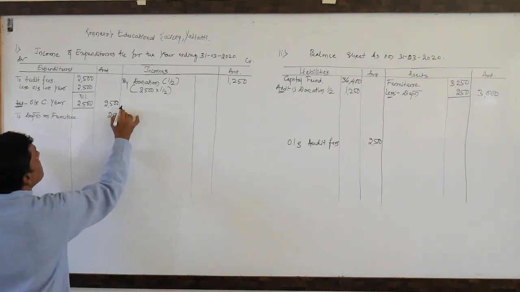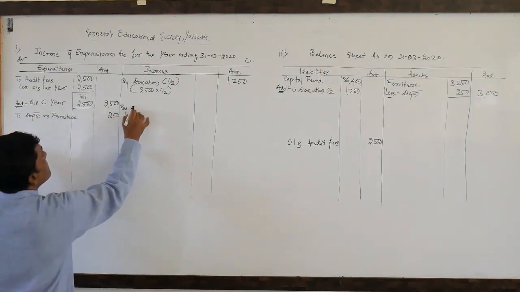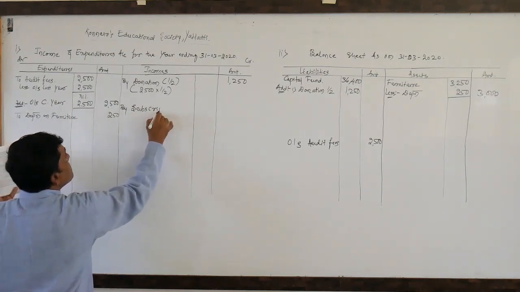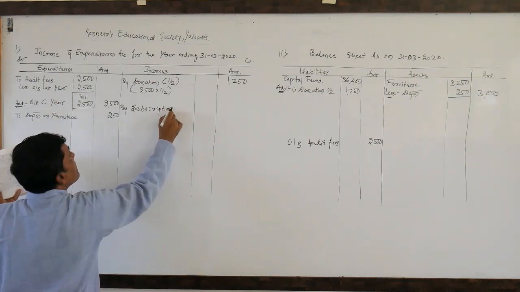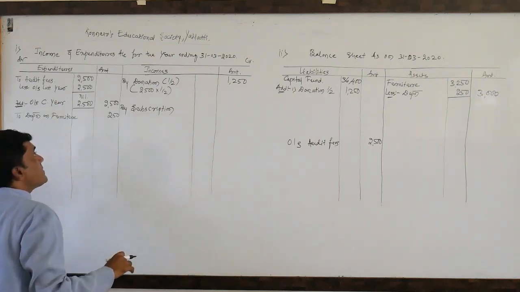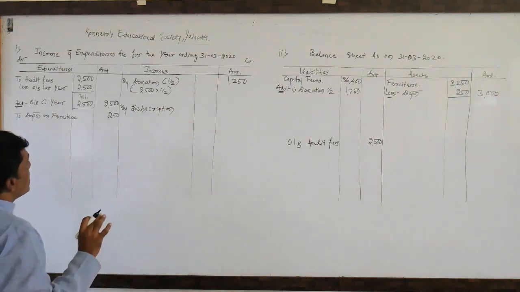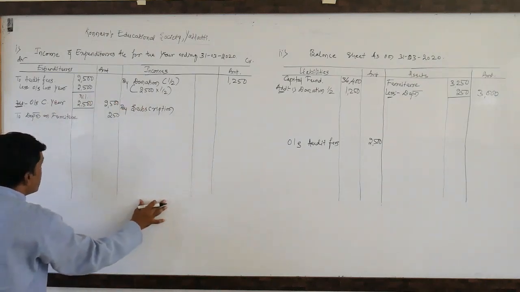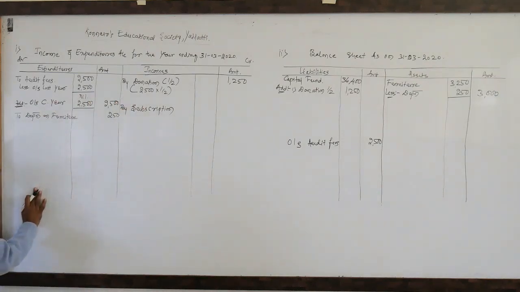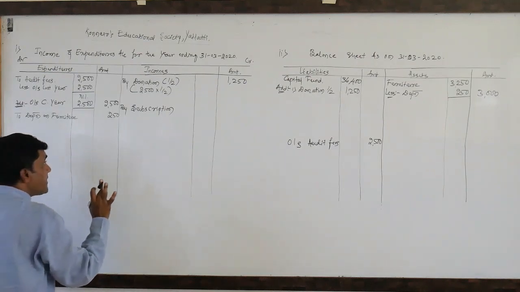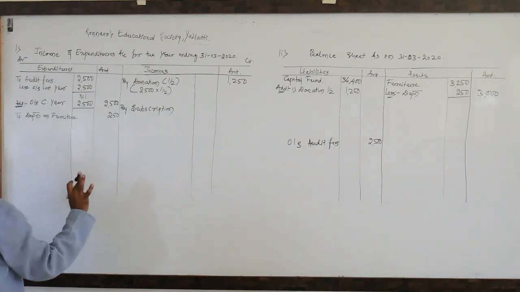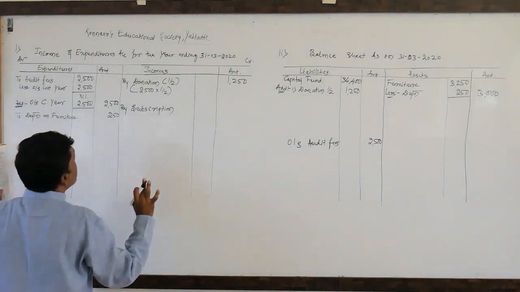Here we need to write it on the income side of the income and expenditure account, by subscriptions. Dear students, as I said already, in the income and expenditure account you write incomes on this side and expenditures on that side. But whatever we are going to write here must be related to the current year only.